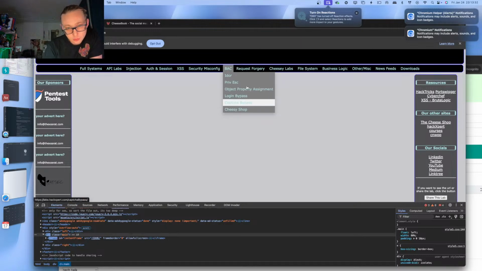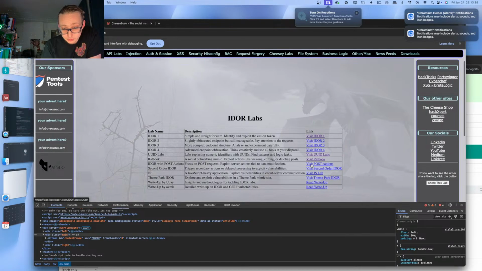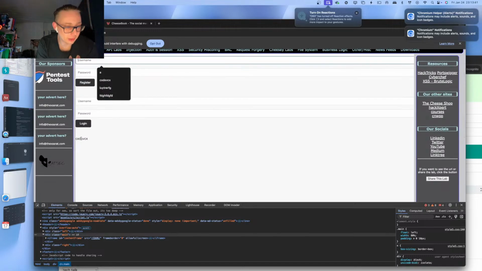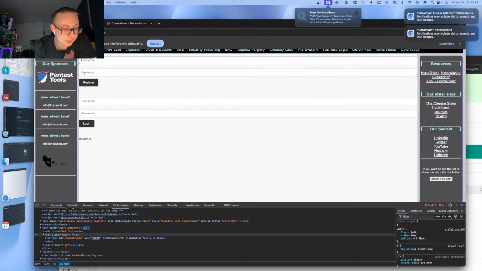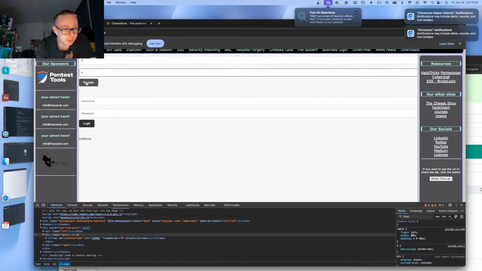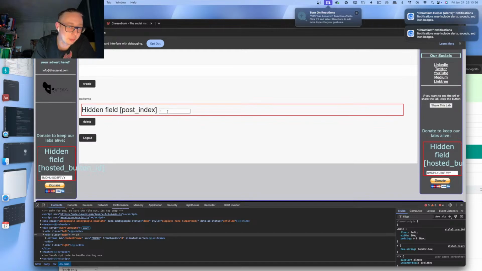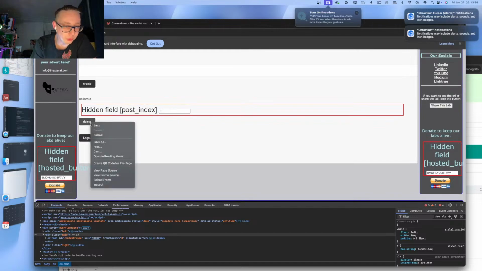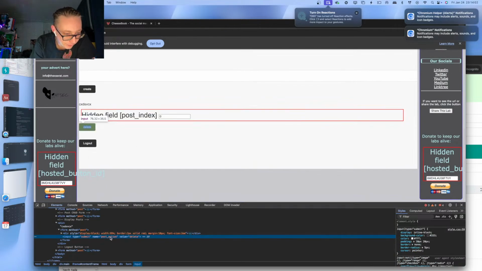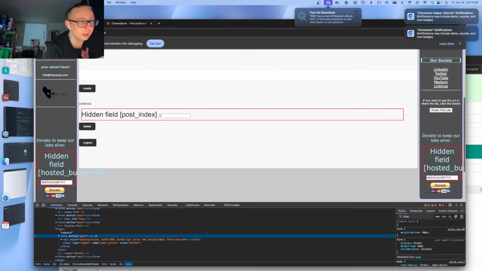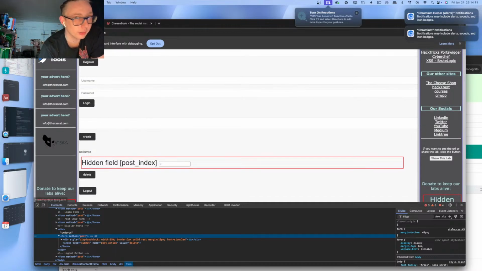If we go back to the IDOR labs with the post actions, you have the same thing. It could possibly be that a post action has that. So here you can already see a post which isn't mine, and if I use the username A and the password A, I think I can log in as well. No, it's not in the same system. Let's just register with that username and password. The posts are in there though. So we can delete the post that is somebody else's, but if you can see here, it is a post form, method post. So that's different. We can delete other people's posts as well, but we have to be very careful that we check the Burp Suite parameters that we get.